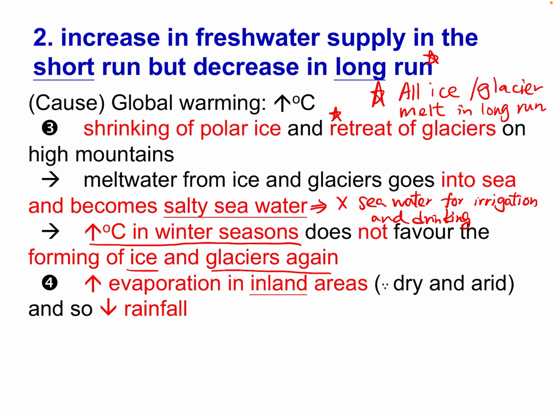Okay, last one. Remember, under global warming, we have more evaporation. So for coastal areas, they have more water. How about the inland? The places in inland are very dry. The word arid means dry, same meaning. The places will have less water. They are very dry already. So it's opposite to coastal.